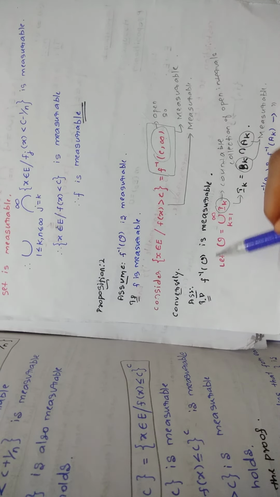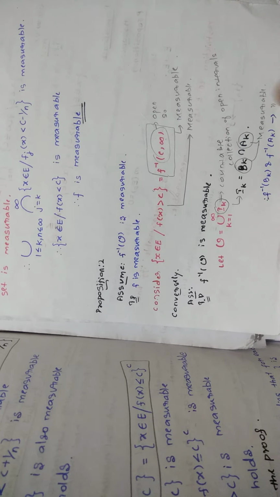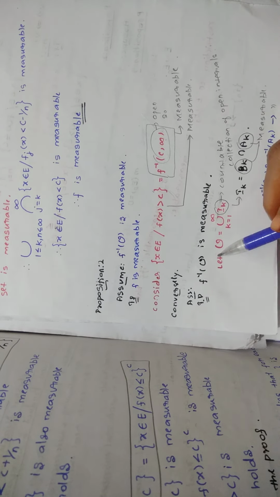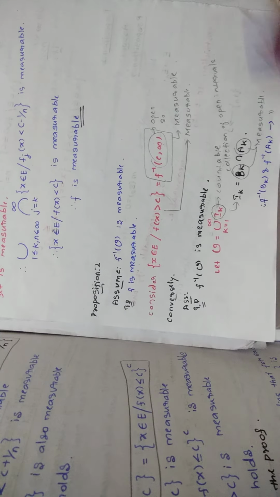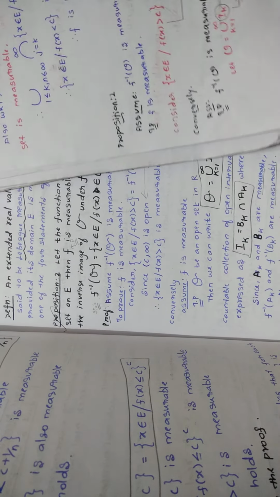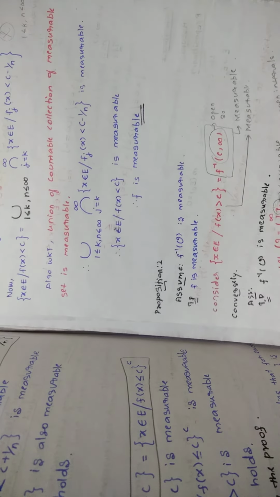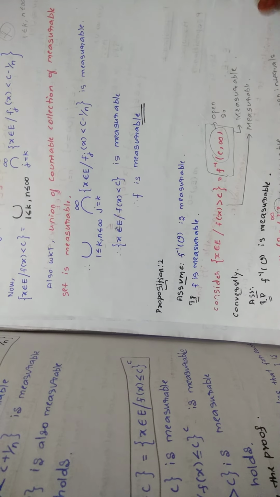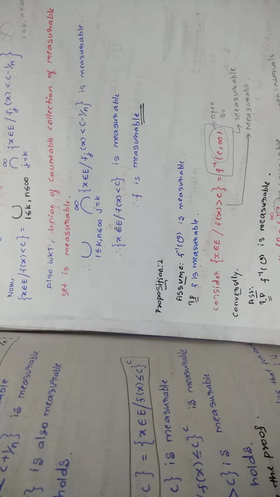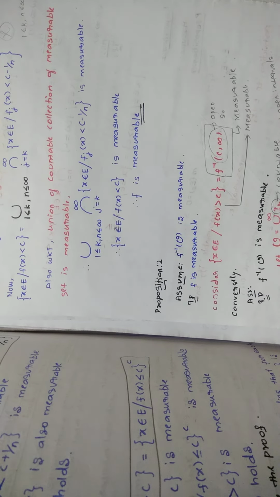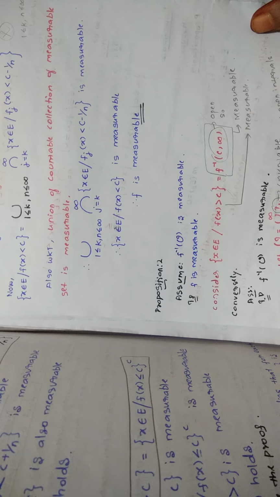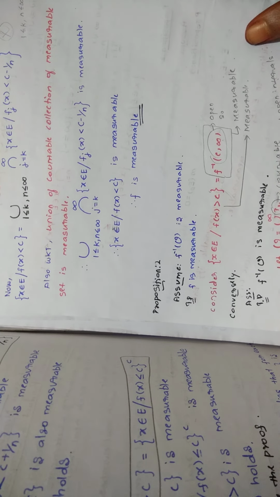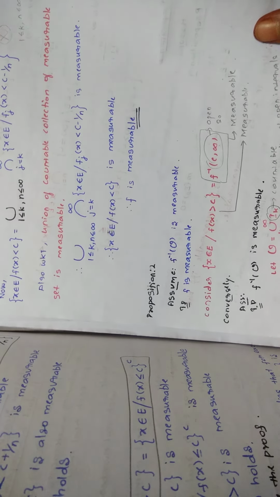Now we have to prove f inverse of script O is measurable, right? So before that, you are giving some value to script O, that is, let script O be equal to the union from k equal to 1 to infinity of I_k. You know that I_k is a countable collection, so you have to write it like this: where I_k is the countable collection of open intervals and I_k is equal to B_k intersection A_k, where B_k and A_k are measurable.